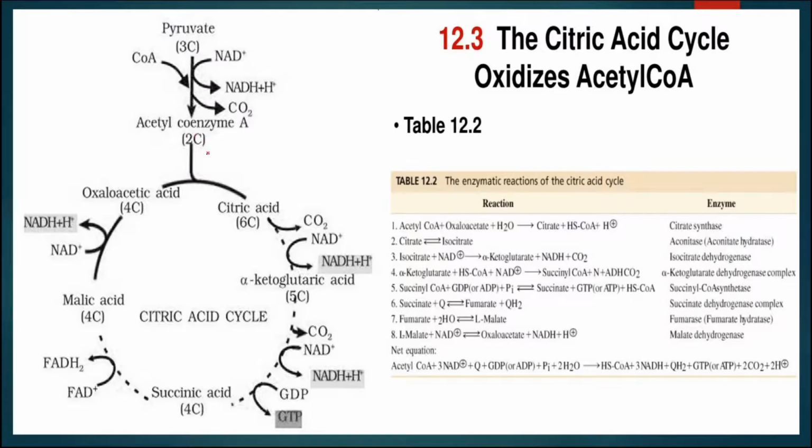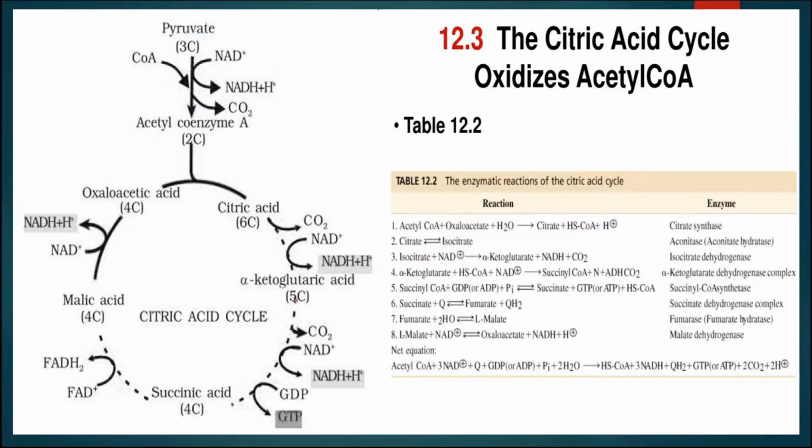Now this acetyl coenzyme A, a 2-carbon compound, and oxaloacetic acid, a 4-carbon compound, will combine and form the 6-carbon compound, that is citric acid. The first stable product is citric acid, that is why this phenomenon is also known as the citric acid cycle. Now this citric acid will undergo decarboxylation and give rise to a 5-carbon compound, that is alpha ketoglutaric acid. Here NADH2 is also produced.